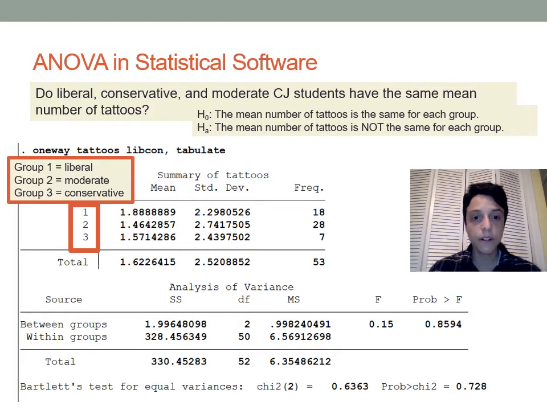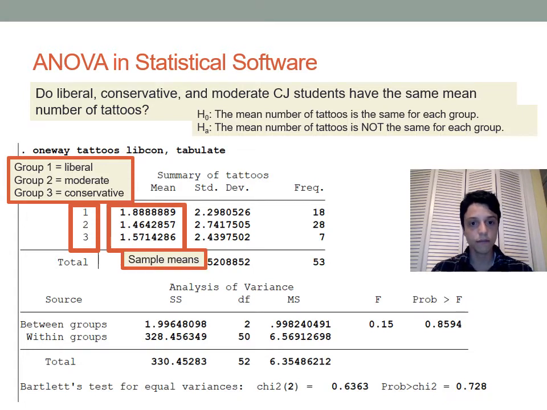Alright, so things to note about this output. In that first column, we have numbers 1, 2, and 3 referring to groups 1, 2, and 3 based on how the variable was coded. So that first row, group 1, is information about students who identified as liberal, group 2 is information about students who identified as moderate, and group 3 is students who identified as conservative. Here, under this column titled mean, are the sample means. So liberal students had 1.8888 and so on tattoos on average, moderate students had 1.46 tattoos on average, and conservative students had 1.57 tattoos on average.